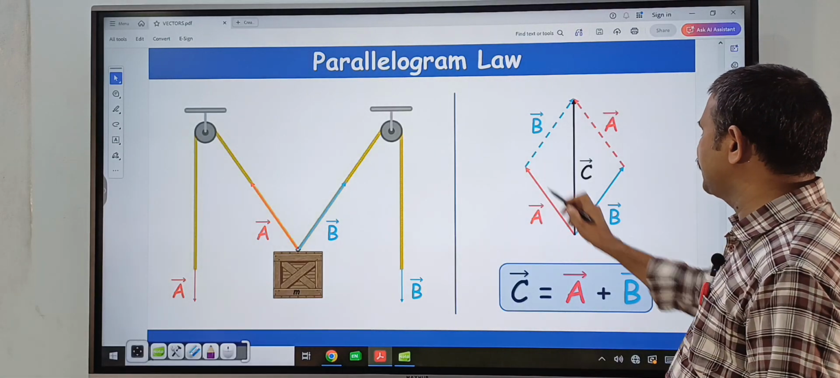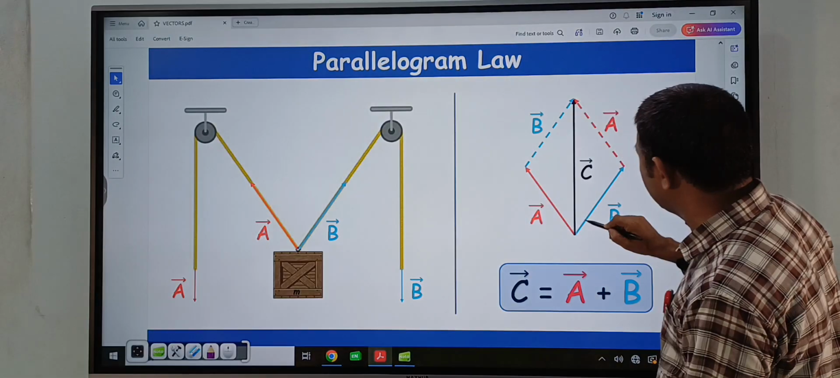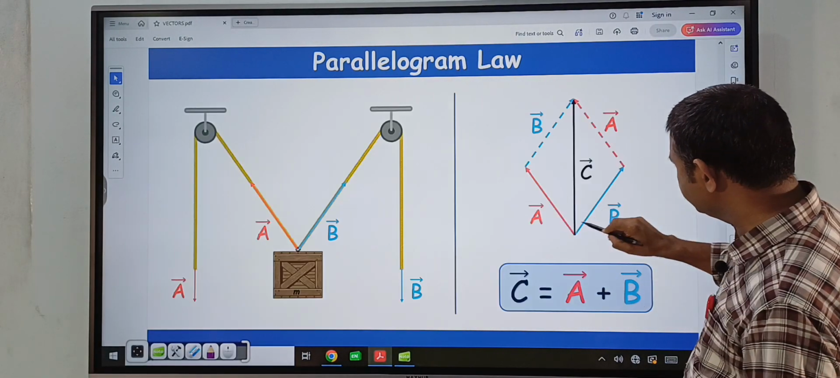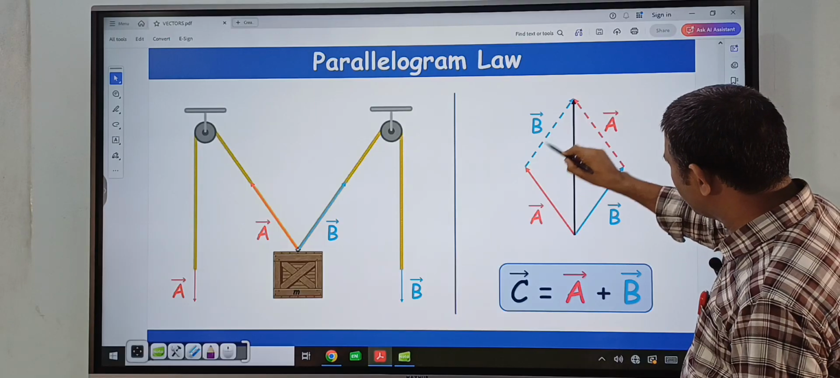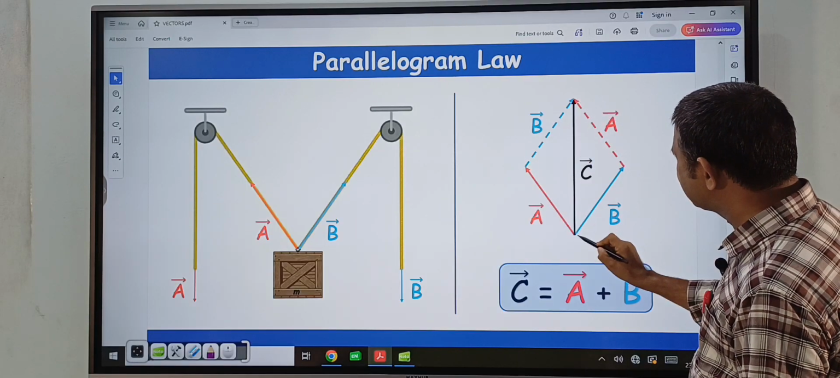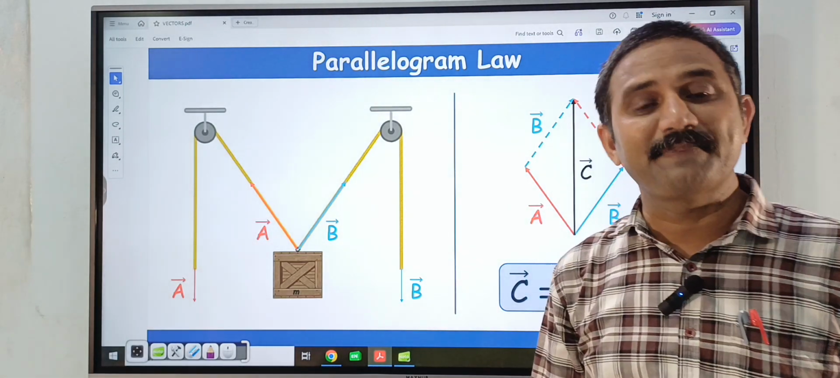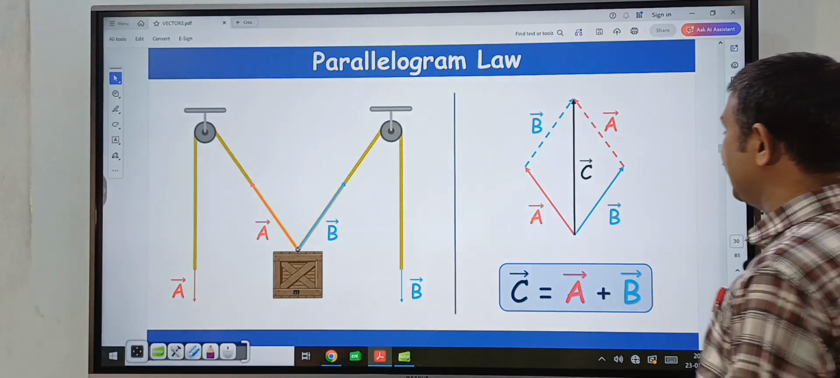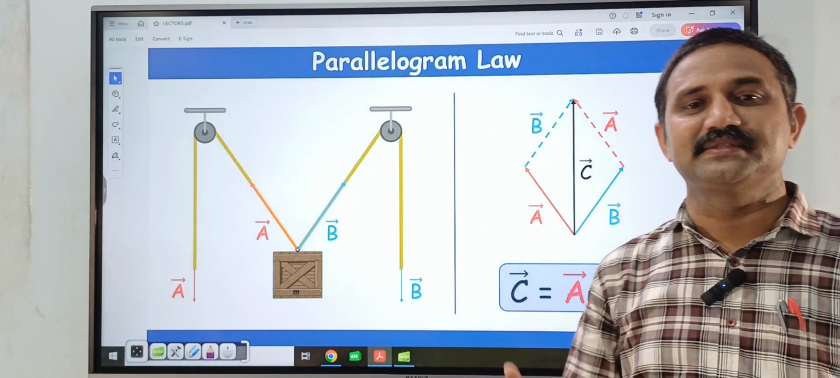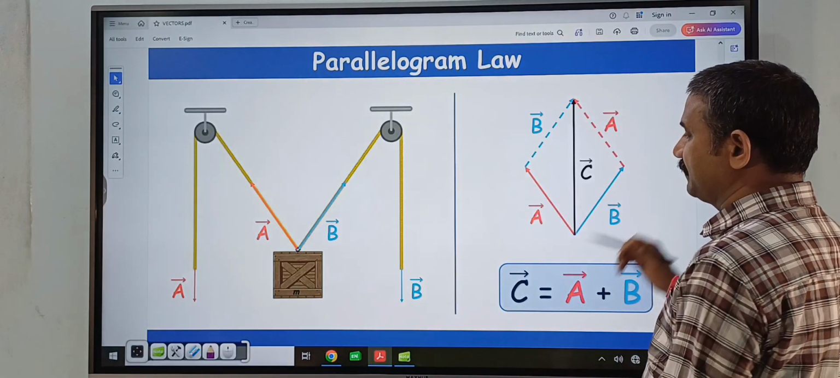So this is A bar vector and this is B bar vector. Here, if you construct a parallelogram, you draw a line parallel to B bar and a line parallel to A bar. So the diagonal of this parallelogram represents the resultant of A bar and B bar, meaning the summation of A bar and B bar is the diagonal of the parallelogram. So here C bar is equal to A bar plus B bar.